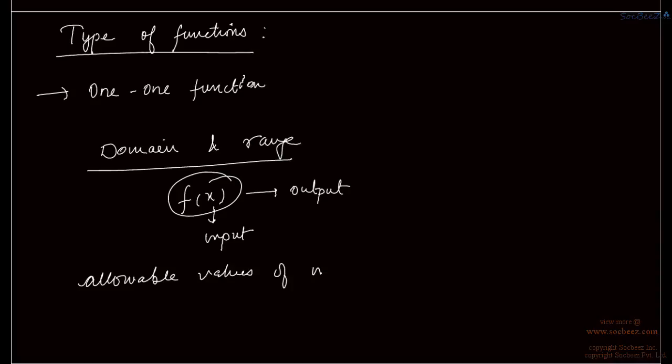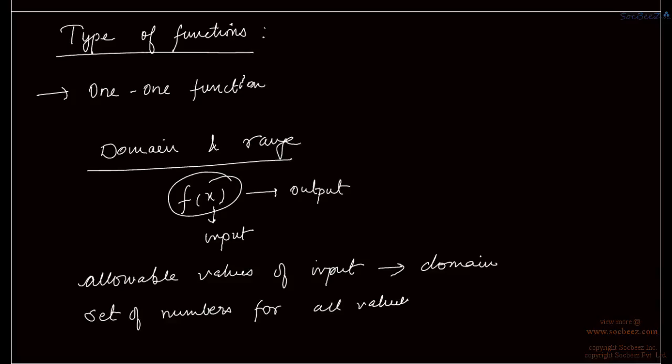Values of input, we call it domain, right? And for all values of input we get a set of numbers which is the range of a function, right? So the set of numbers for all values of input, we call it the range of a function.